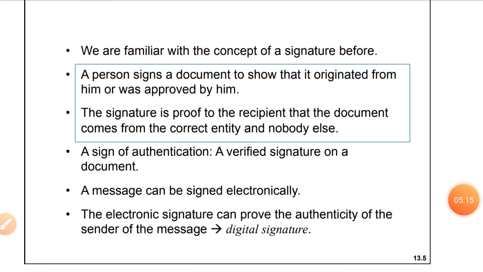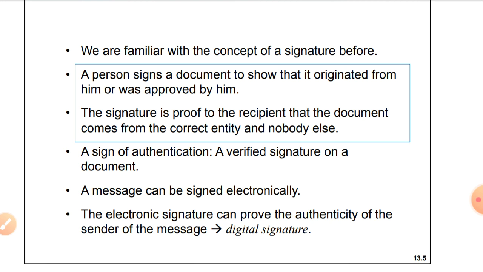So like this we need a digital signature. Before starting the process of the digital signature, we'll see some concepts. Whenever a person is sending a message to the receiver, the person signs the document to show that it originated from him and was approved by him. When the sender sends a message, he signs electronically to show that he is the one sending that message.